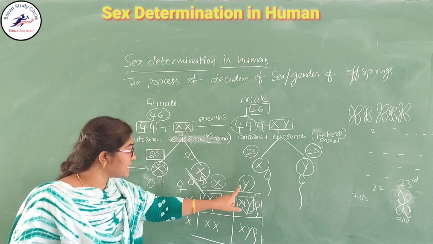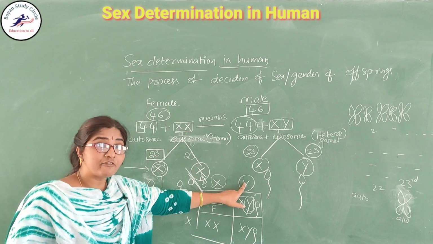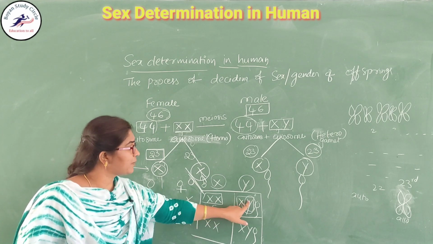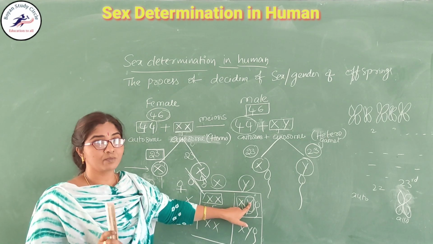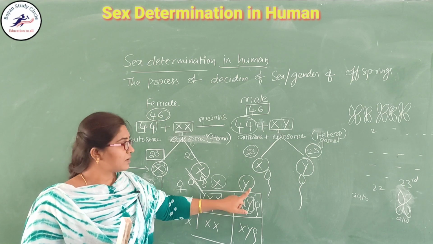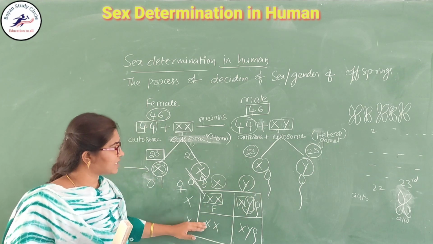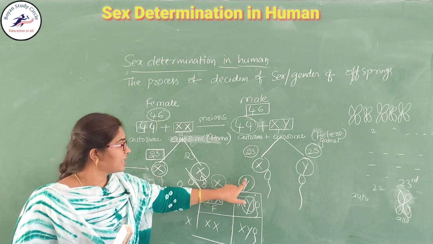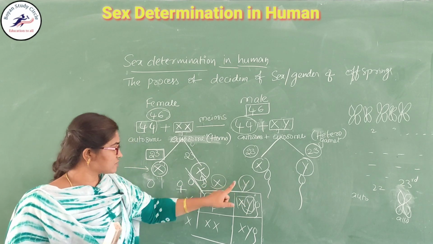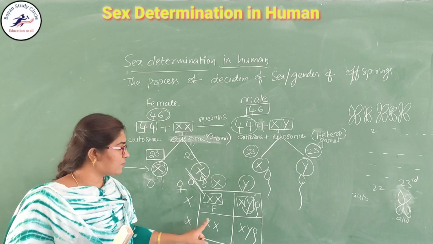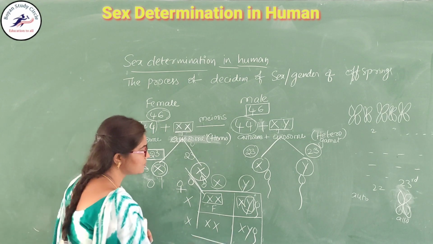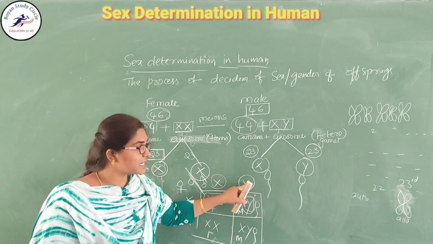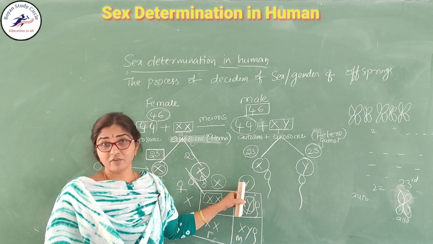The Y chromosome of the male, when it fuses with either of the X chromosomes, can produce a male. That is the most important point here. Okay, now if you observe this clearly, what is the deciding factor? That is the Y chromosome. If the Y chromosome fuses with either of the X chromosomes, then who is born here? A male baby will be born. So the Y is the deciding factor.